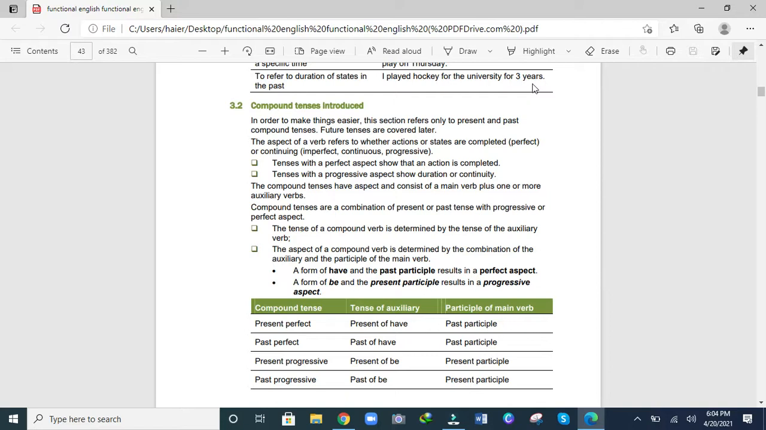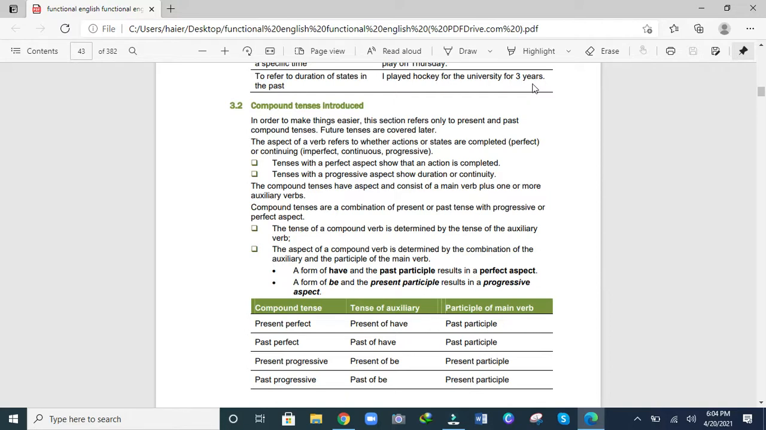The compound tenses have aspect and consist of a main verb plus one or more auxiliary verbs. Compound tenses are a combination of present or past tense with progressive or perfect aspect. The tense of a compound verb is determined by the tense of the auxiliary verb. The aspect of a compound verb is determined by the combination of the auxiliary and the participle of the main verb. A form of have and the past participle result in perfect aspect. A form of be and the present participle result in progressive aspect.